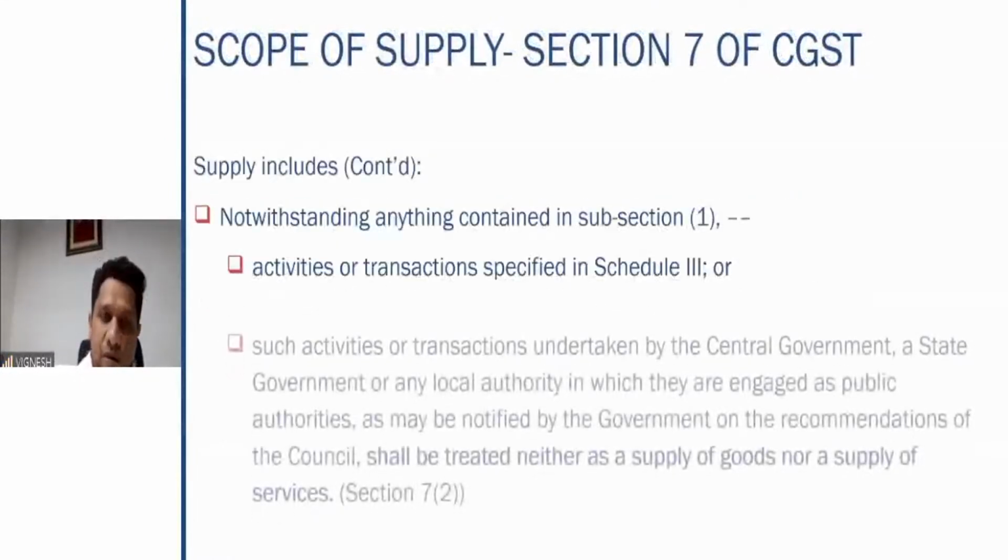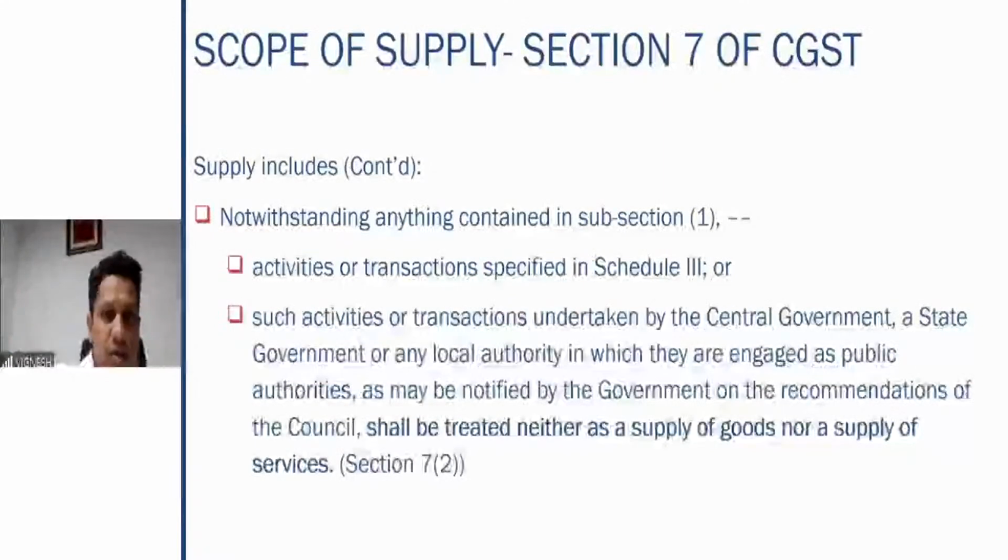Fine. Notwithstanding anything contained in subsection 1. Right? Forget about what subsection 1 is, it talks only about supply. So therefore, notwithstanding anything contained in subsection 1, activities or transactions specified in Schedule 3. Okay, so that means Schedule 3 specifies the activities or transactions which are not to be considered as a supply of goods or a supply of service.